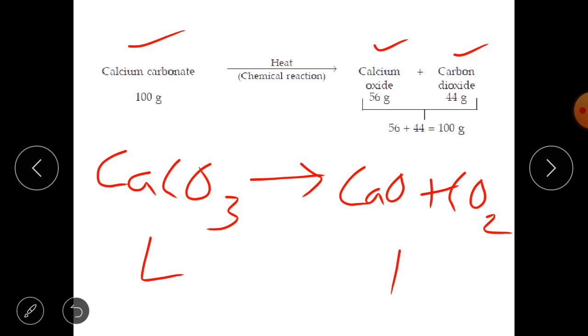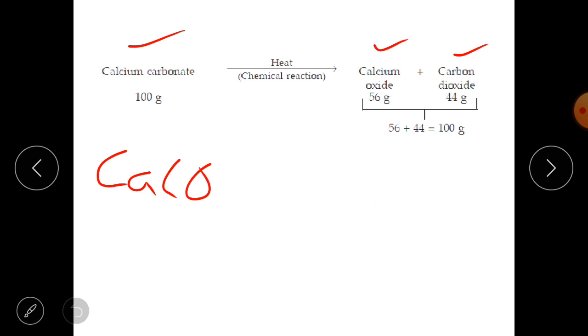Now let us understand how this change is governed, how this change is following the law of conservation of mass. So wait for a while, I'm just clearing the screen. Now you can see 100 gram of calcium carbonate when heated forms 56 gram of calcium oxide and 44 gram of carbon dioxide.